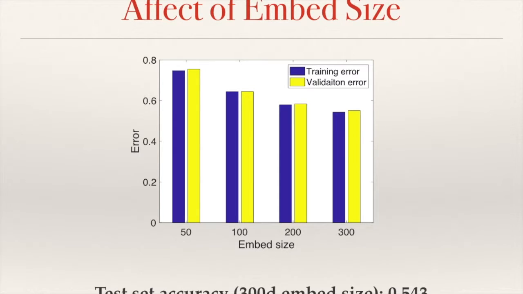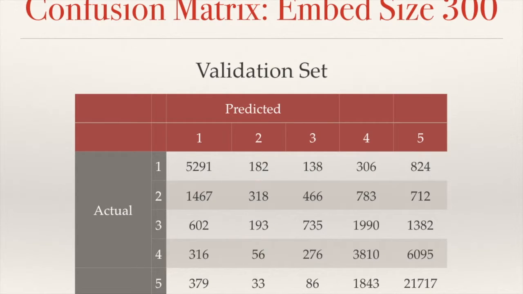We also observed that there's a definite trend with regard to embedding size, where larger embedding sizes give lower training and validation error. Our best model was created using 300-dimensional GloVe vectors. Thus, in a bag of words approach, more information about words is beneficial in classification, and having more dimensions does not lead to overfitting. We obtain an equivalent test set accuracy of about 0.5 for 300-dimensional embedding sizes.